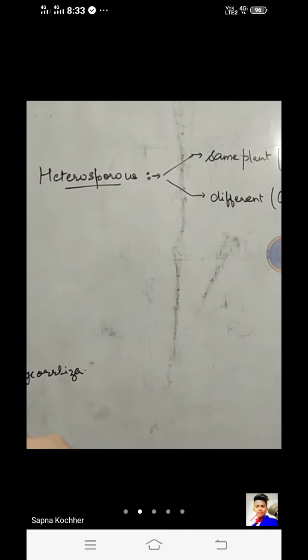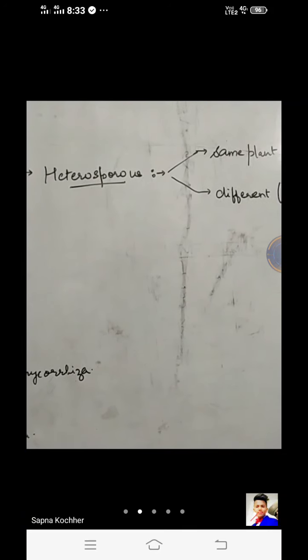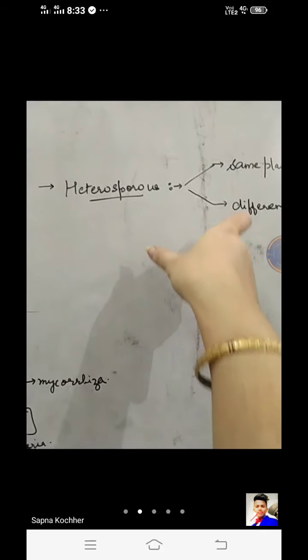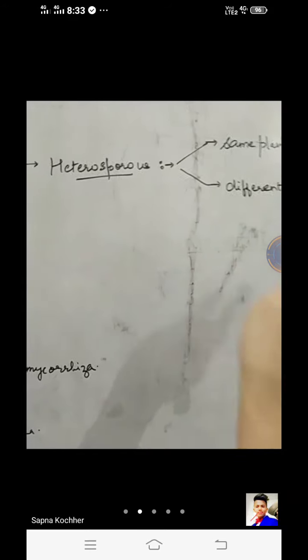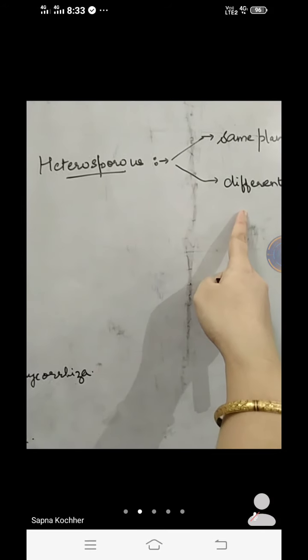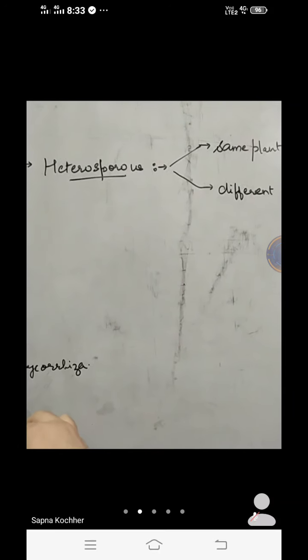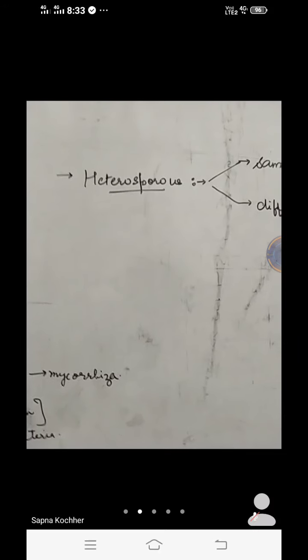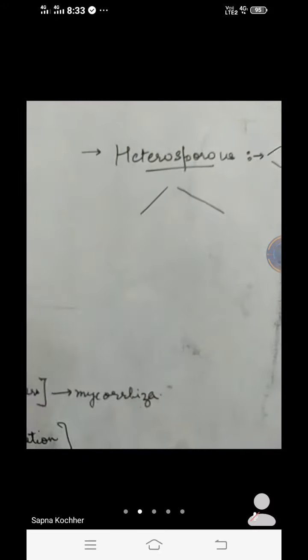So this is the heterosporous condition. Heterosporous means bearing different types of gametes either on the same plant, that is one plant is there, and both types of cones, the male cone and the female cone, are borne on the same plant. Whereas they can also be found on different plants, right? That is in the case of Cycas. Clear?